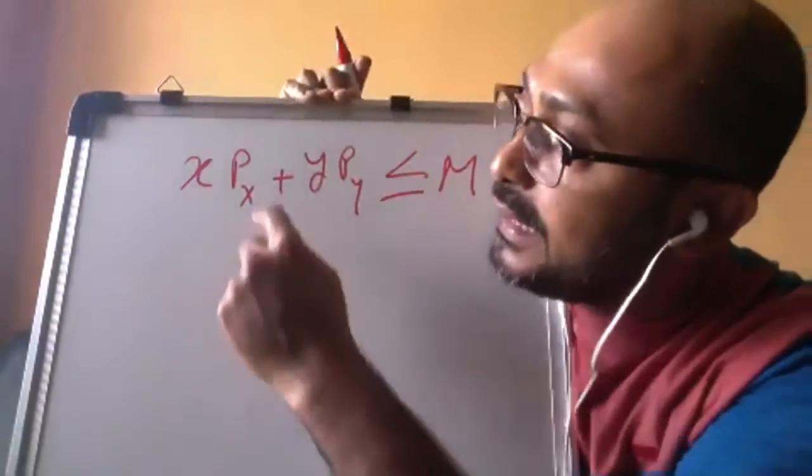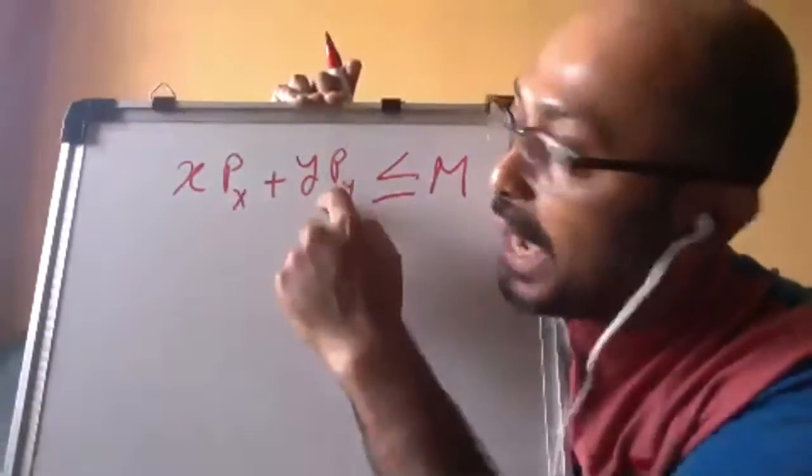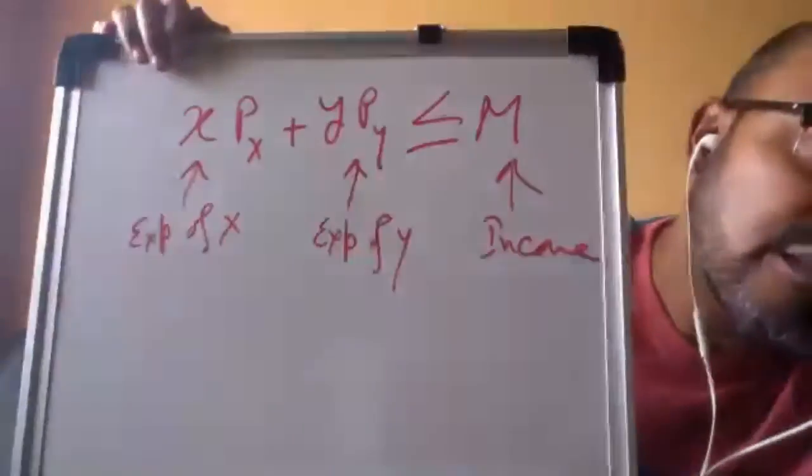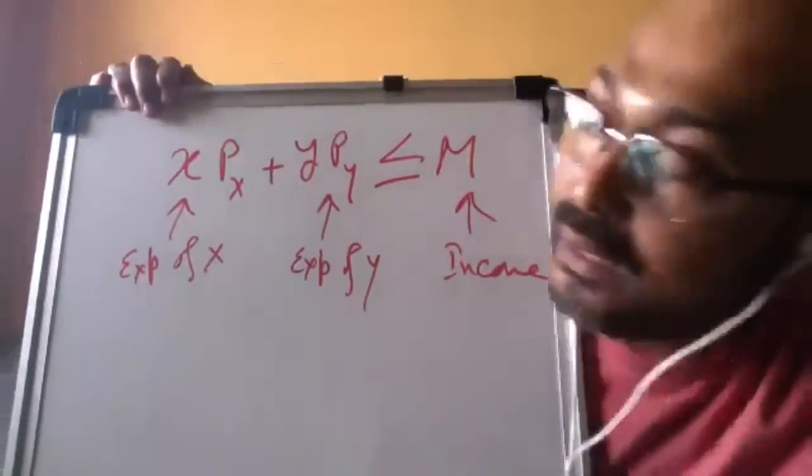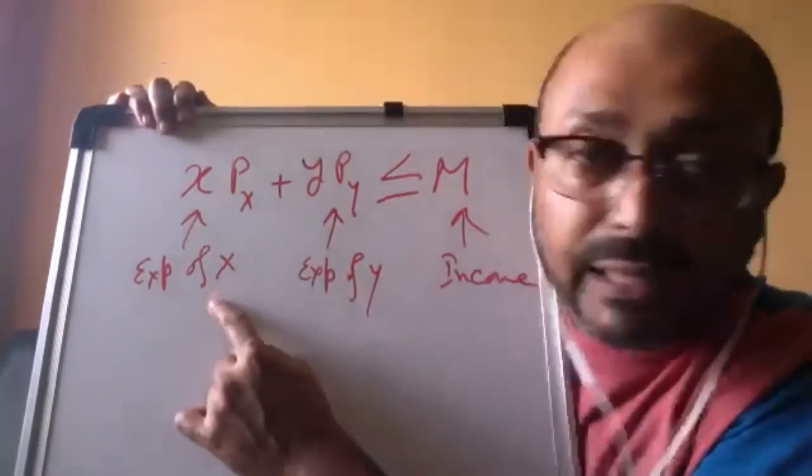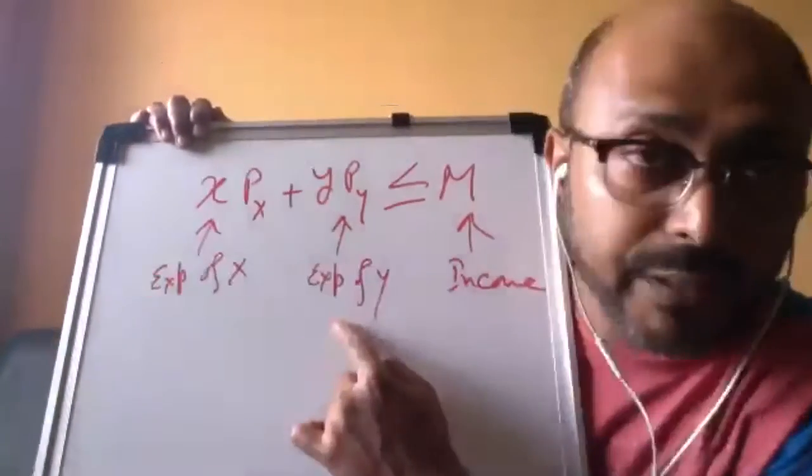X Px is expenditure on X, Y Py is expenditure on Y, because X is the amount of X consumed and Px is the price of X. So X Px is giving us expenditure on X. Similarly, Y Py is giving us expenditure on Y.